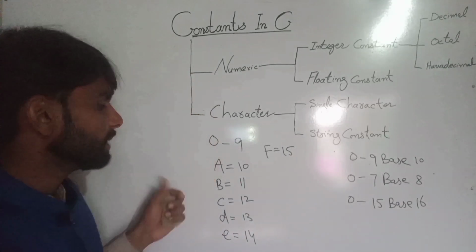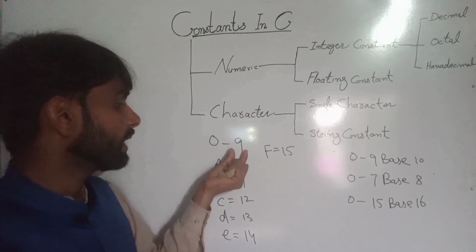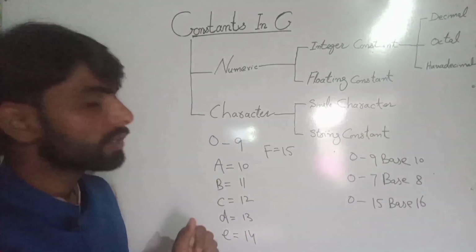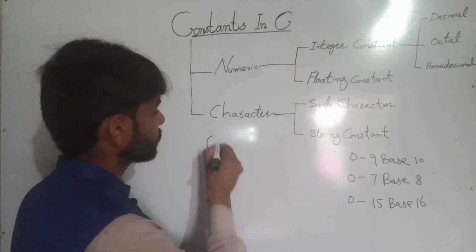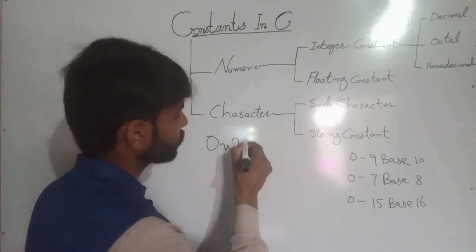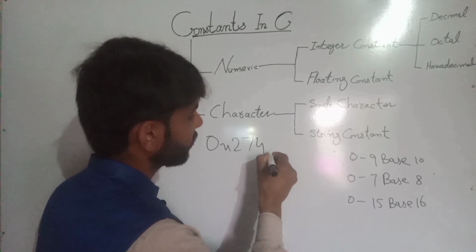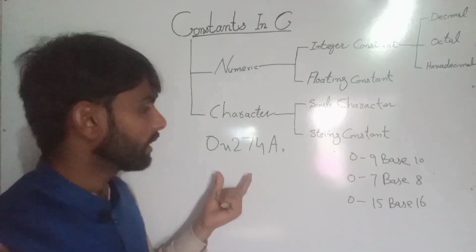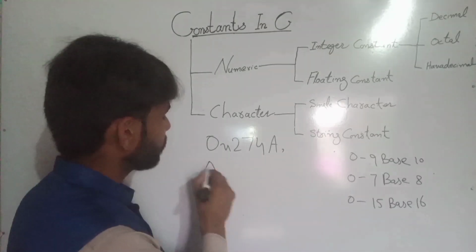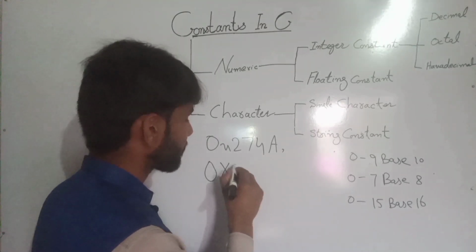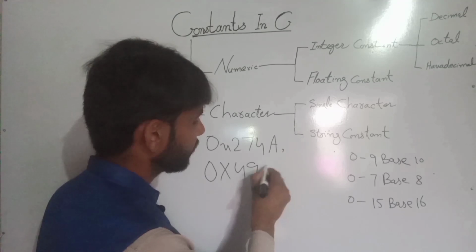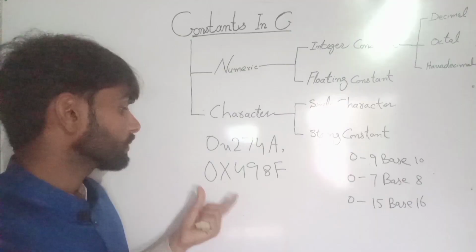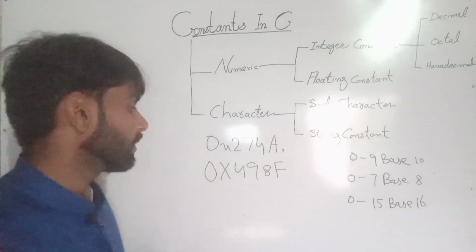So in hexadecimal data type, first 0 to 9 are 10 numbers, and then the next 5 alphabets are used. So we can write 0x274A. So this is also a hexadecimal data type, right? And 0x498F. This is also a hexadecimal data type, right?